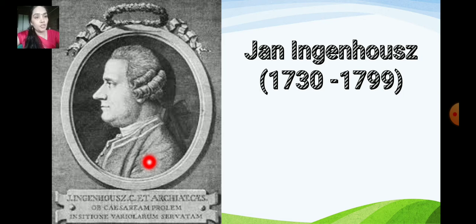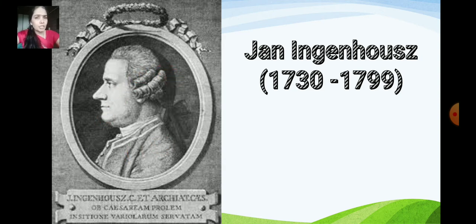He was born in the year 1730 to 1799. Now who is he? Have you ever heard about him? Yes, he is a scientist who carried out experiments to understand photosynthesis.